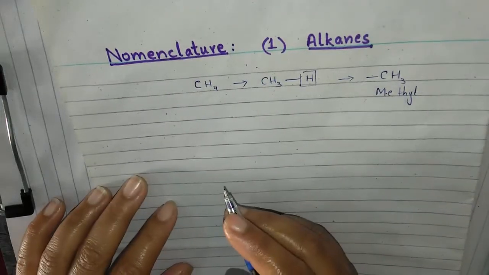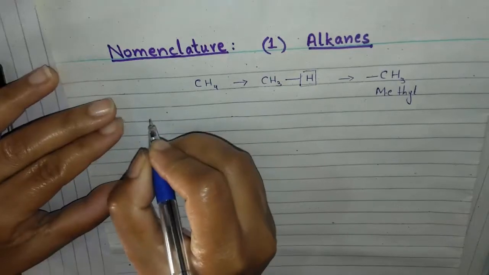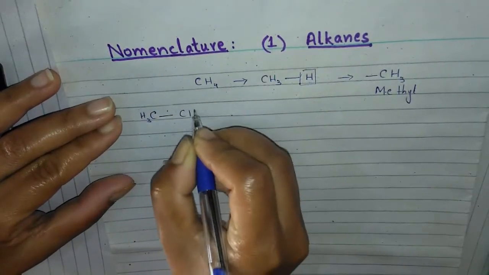Now, if we write the alkyl group of ethane, ethane means CH3 and CH3.